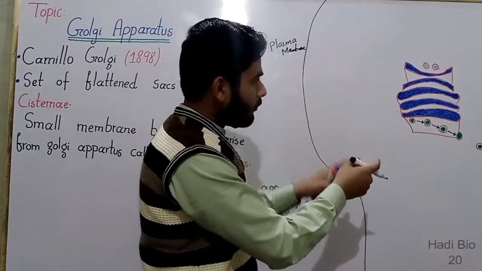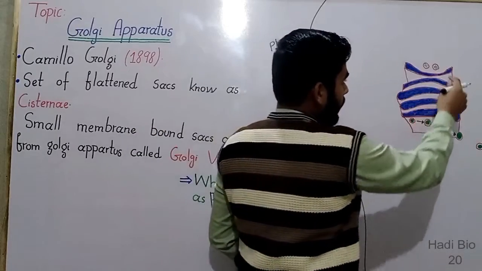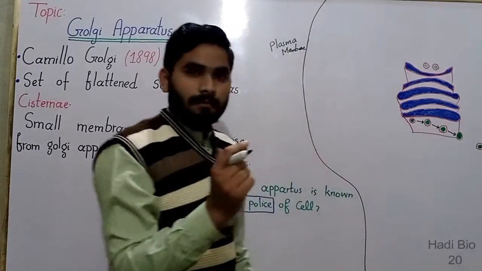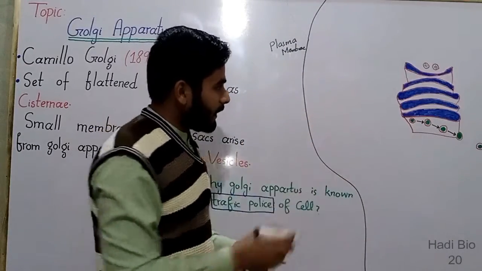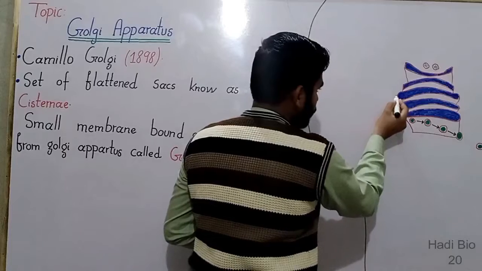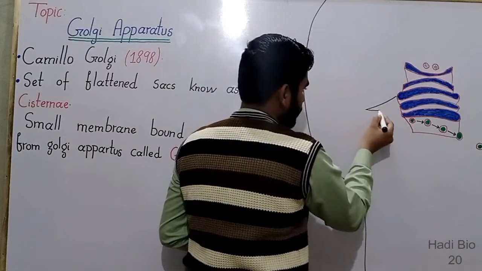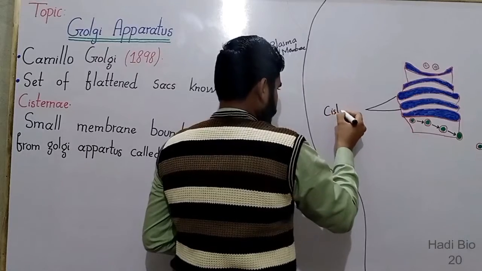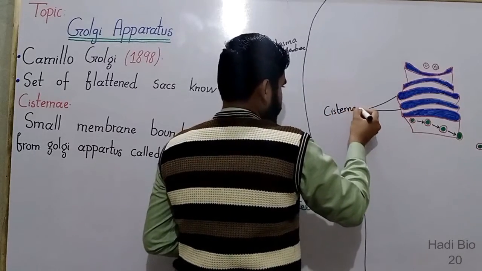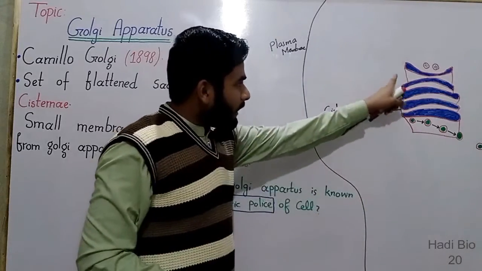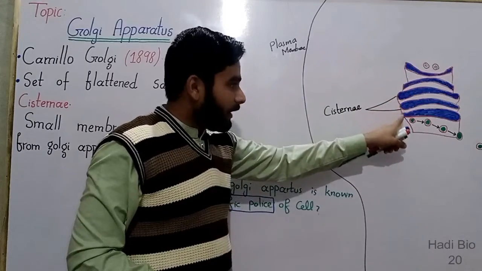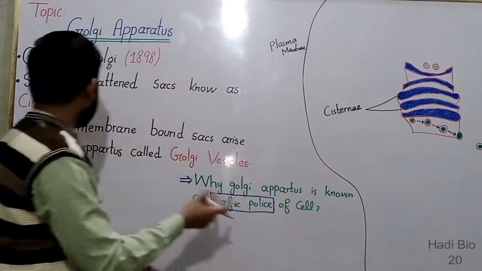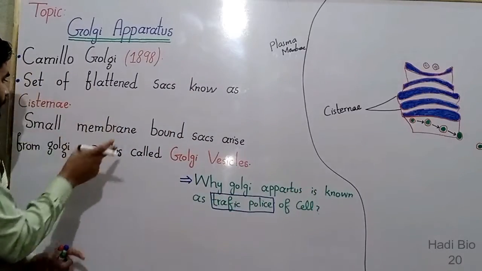In the cytoplasm there is a set of flattened sacs, and this set is known as cisternae. The set of flattened sacs inside the cytoplasm or inside the cell is known as cisternae.